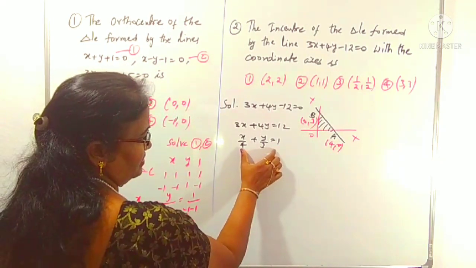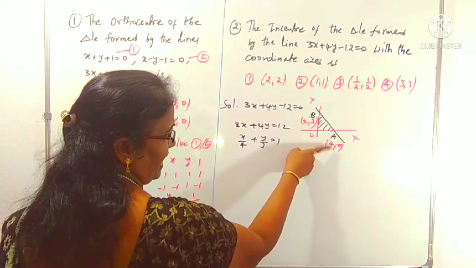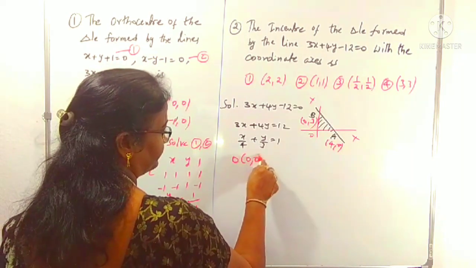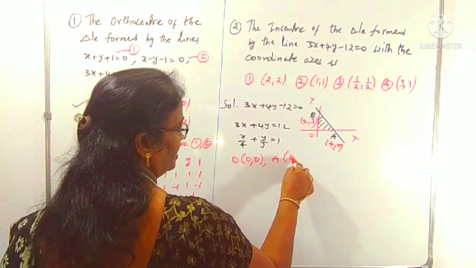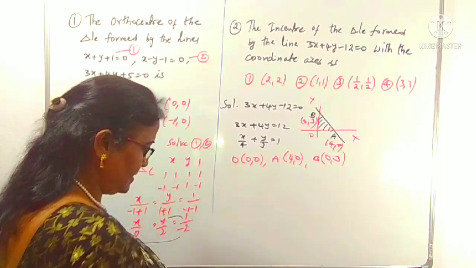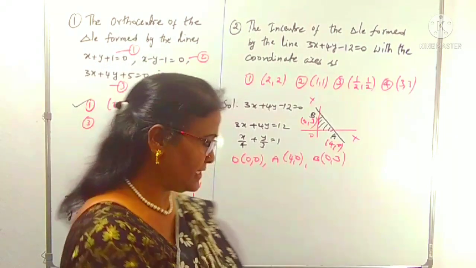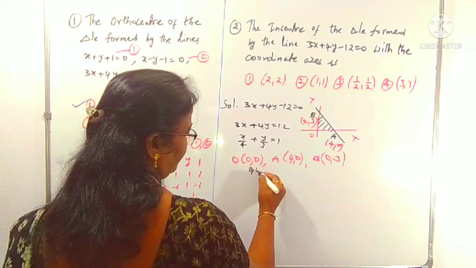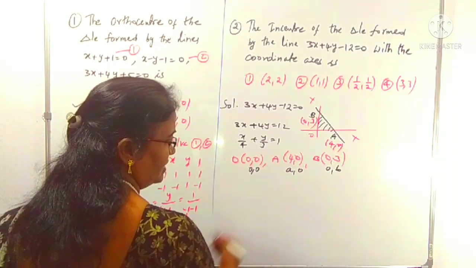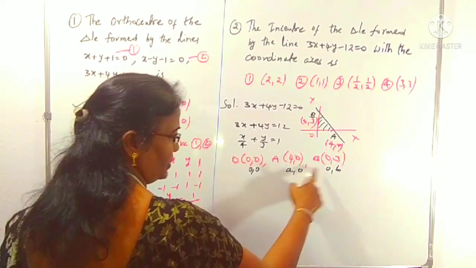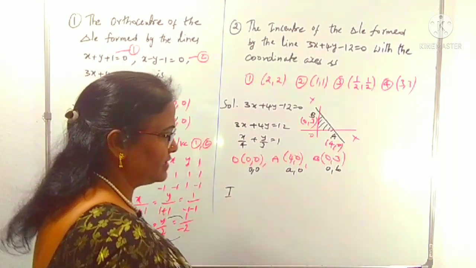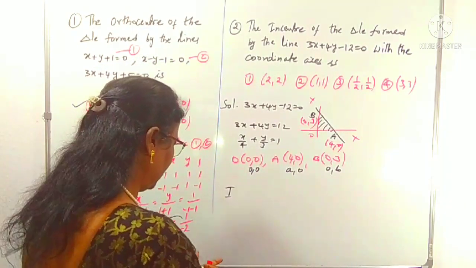So first you consider what intercepts this line makes on the axes, and after that you can understand what the points are here: O is (0, 0), A is (4, 0), B is (0, 3). Suppose the 3 points are like this: the first point is (0, 0), the second point is (A, 0), the third point is (0, B), the vertices being (0, 0), (A, 0), (0, B). Then the incenter formula. Incenter is denoted by I. We have to remember this tip for the incenter.